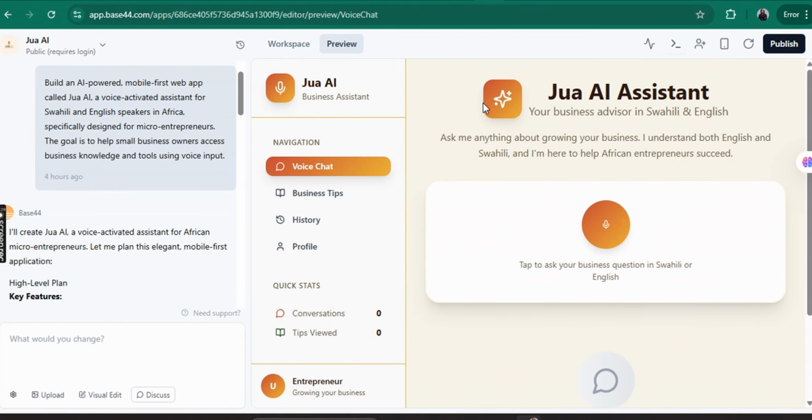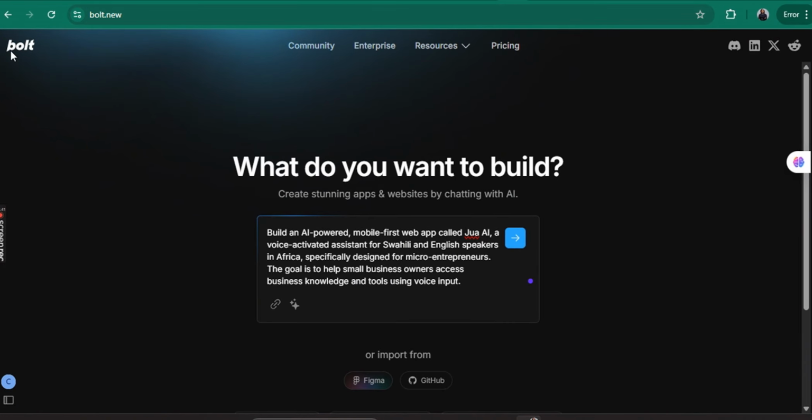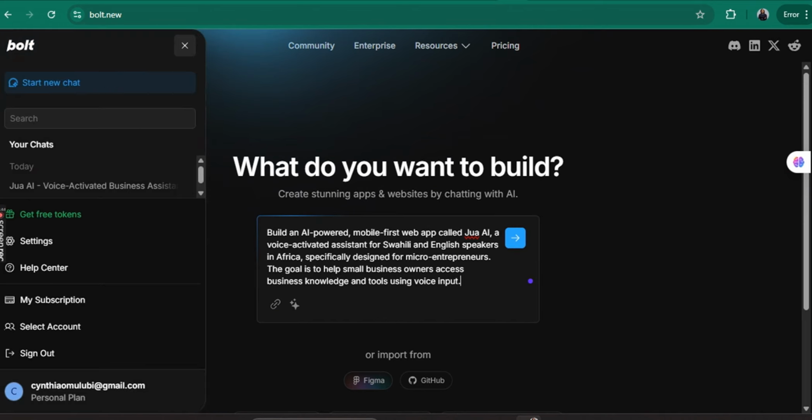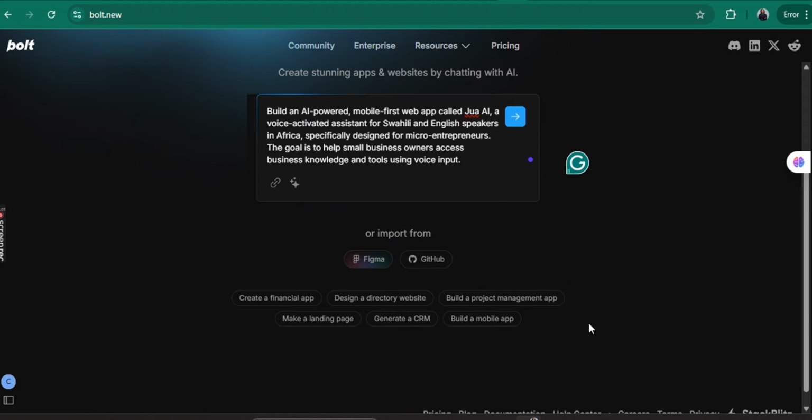Okay. Then let's move to Bolt.new. After signing in, this is what it looks like. It's kind of plain compared to the other ones. So there's this panel on your left side, your account, all these things. And your chats today, or rather your job, whatever you're trying to build today, is right here. The prompt box is here, or you can import from. It's connected to GitHub and Figma.